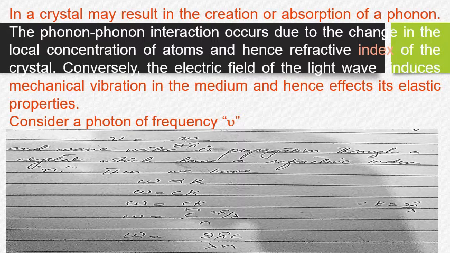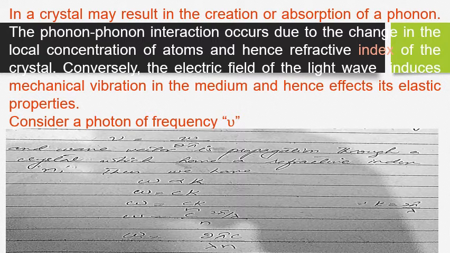The photon-phonon interaction occurs due to the change in the local concentration of atoms and hence the refractive index of the crystal. When the phonon interacts with the photon, the concentration of the local atoms in the crystal will be disturbed, so the refractive index of the crystal may also be disturbed.